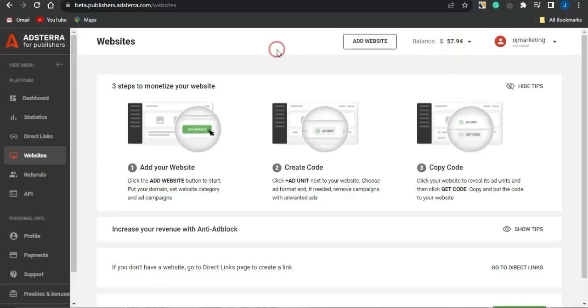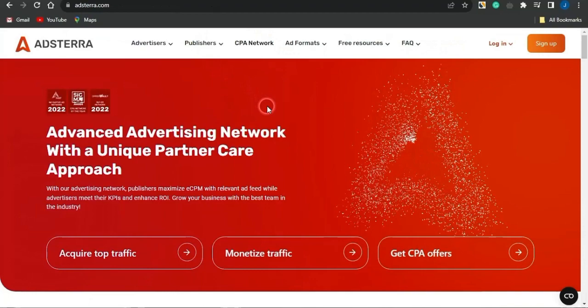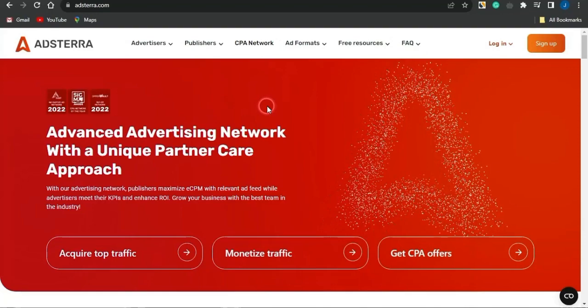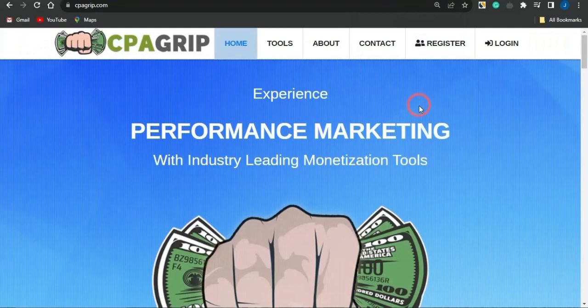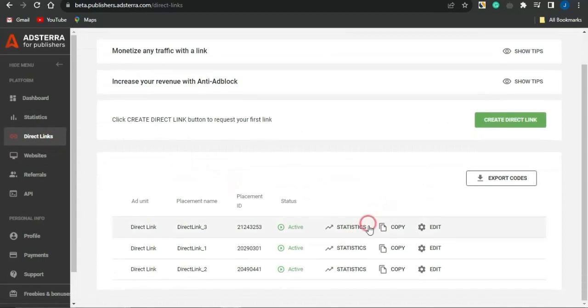If you're not familiar with Adsterra, it is similar to CPA marketing platforms where you can get CPA marketing offers to promote, but it is much easier to make money with Adsterra when compared to other platforms like CPA Grip, because Adsterra has direct links capability. And with direct links on Adsterra, such as this, you are going to get paid per click which you get to your Adsterra direct link. So I'm going to show you how you can do the self-clicking strategy and make some cool cash online.